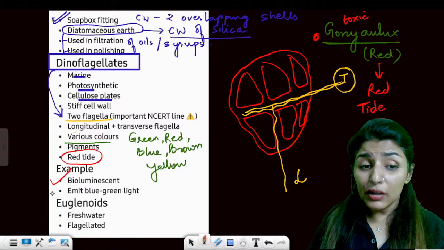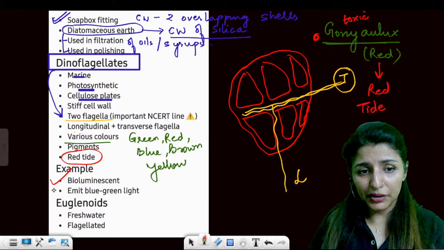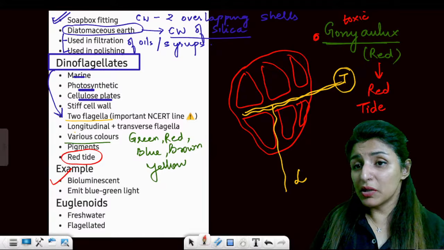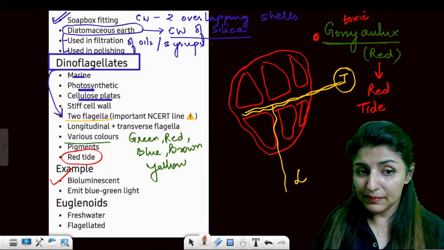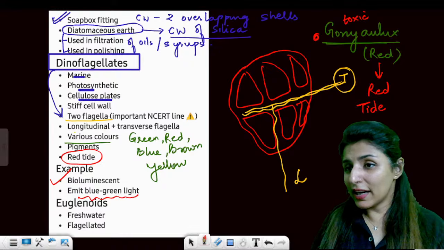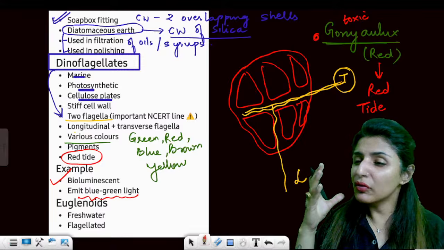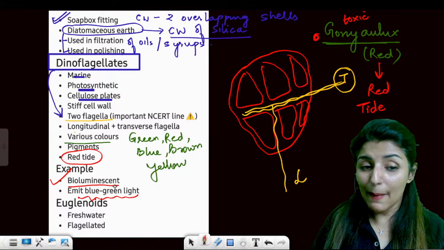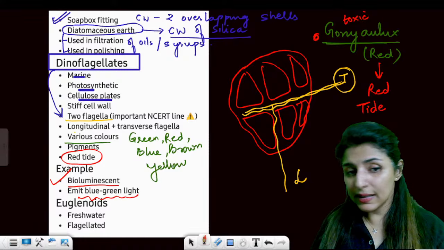Now, another unique feature of these dinoflagellates is that they are bioluminescent. They emit light. So at night time, if you watch them, they look very pretty because they are emitting light. And this property is known as bioluminescence. Are these points clear?